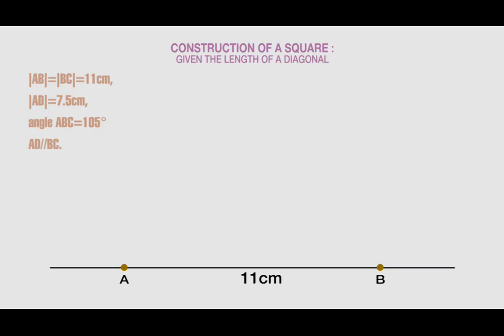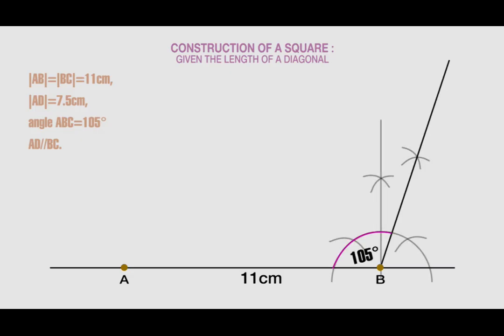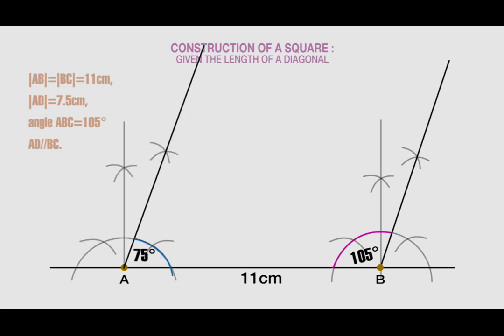Next, we will construct the angle 105 degrees at B. Now, since we are told in the question that BC is parallel to AD, we will construct the angle 75 degrees at A. That means that co-interior angles add up to 180 degrees from the properties of parallel lines.